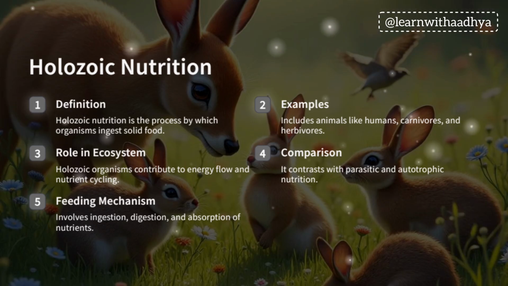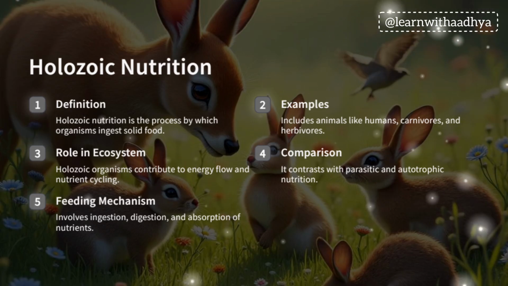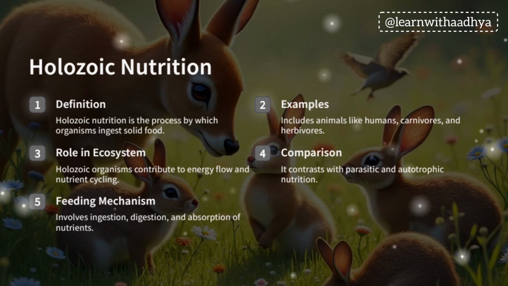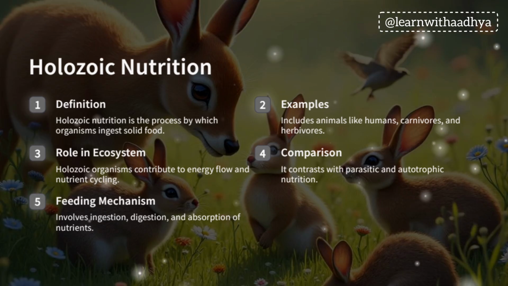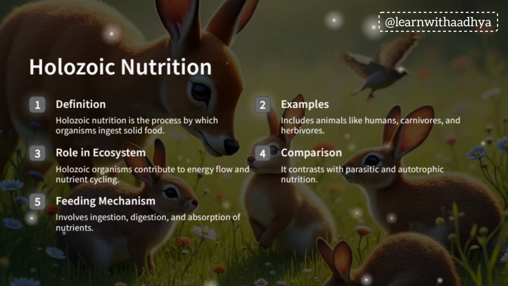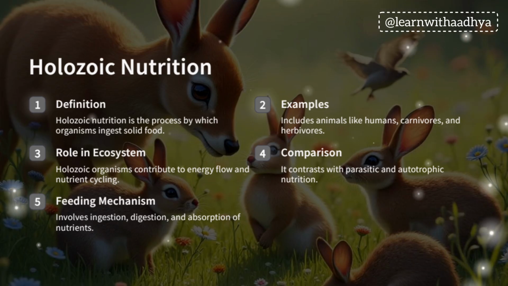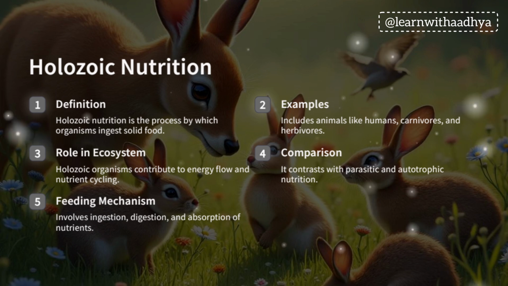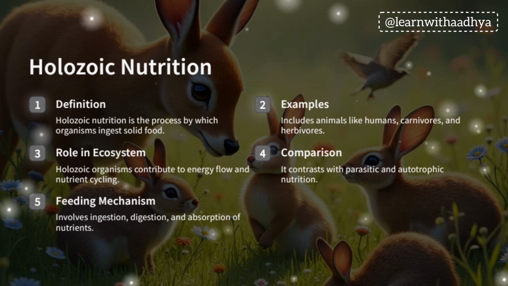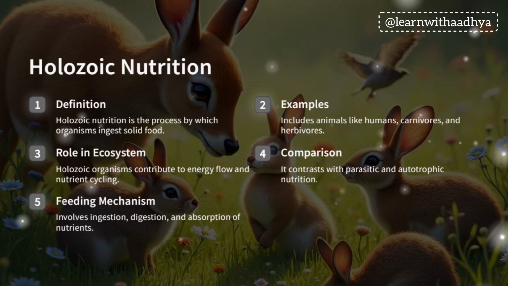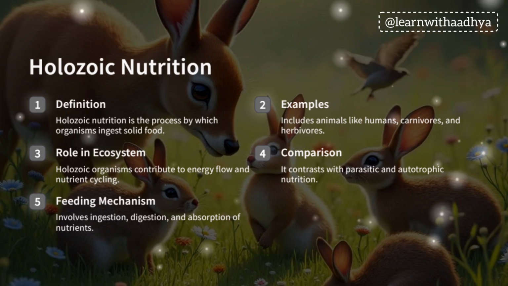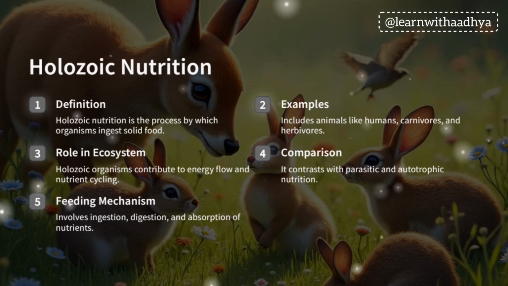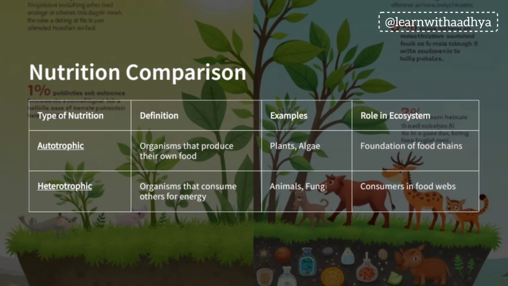Holozoic nutrition. Holozoic nutrition is when animals take in solid food and break it down inside the body. Examples are humans, carnivores, and herbivores. Holozoic organisms contribute to energy flow and the nutrition cycle. This feeding mechanism involves ingestion, digestion, and absorption of nutrients. From the above table, we can see types of nutrition, definition, examples, and role in the ecosystem.